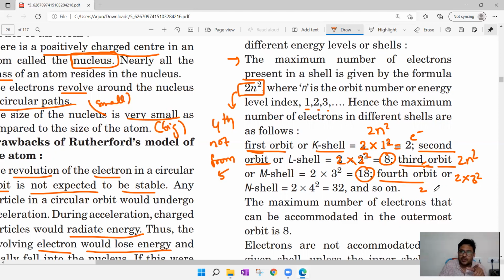Fourth orbit, same 2 into n square, which is 2 into 4 square. 4 square is 16. 16 2s, 32 electrons. It is wrong to continue like this, and so on, because the formula is applicable only up to the 4th orbit.